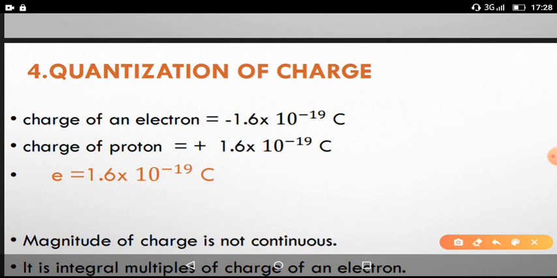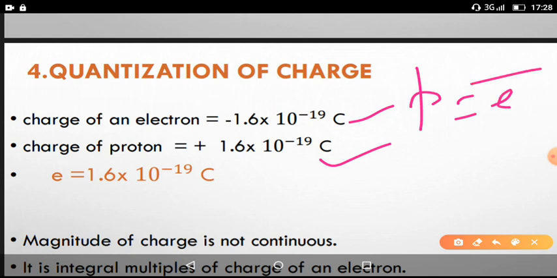Here we have an experiment. How do you know that this electron charge is this much and proton charge is this much? So Millikan's oil drop experiment results show that the charge of an electron and the charge of the proton are equal. So electron charge equals proton charge, but their masses are not equal. We are discussing only the charges. So charges are equal, and the value is 1.6 into 10 to the power of minus 19 coulombs.